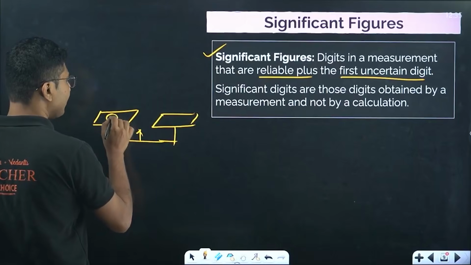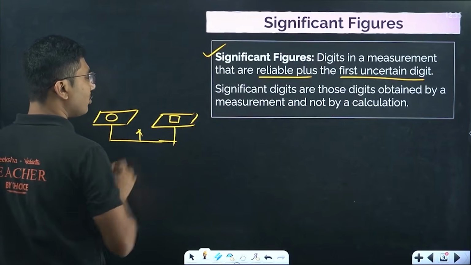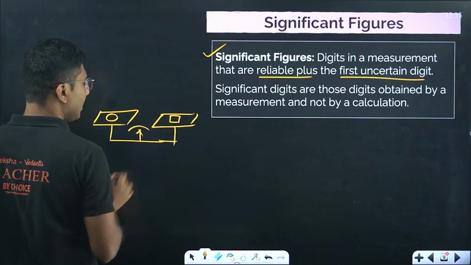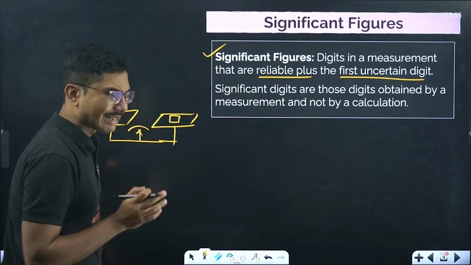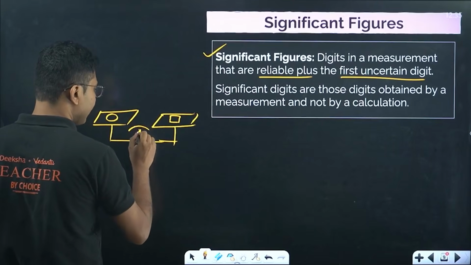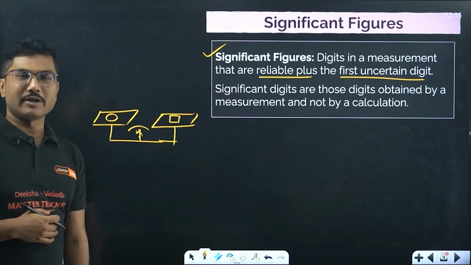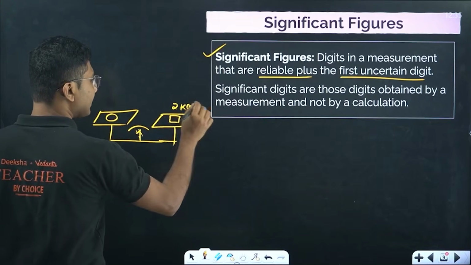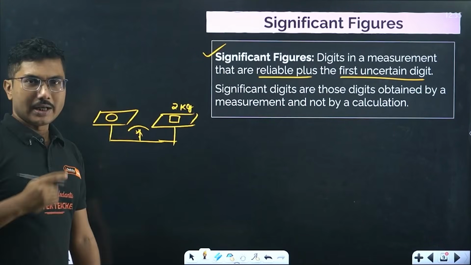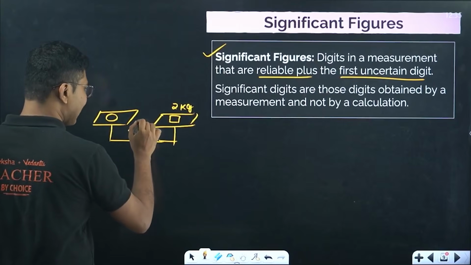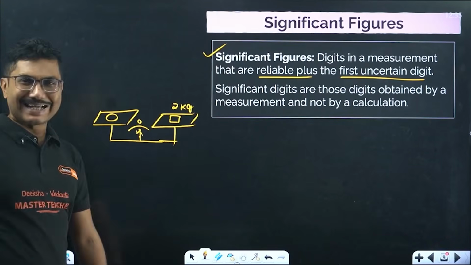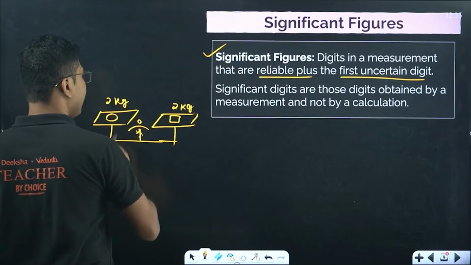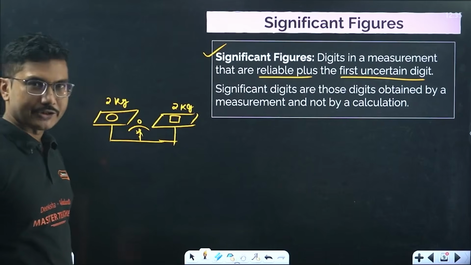We have some object on one side and a known mass on the other. Suppose we have 2 kg on this side and the scale is exactly at 0. Then we can say the mass of this object is also 2 kg.